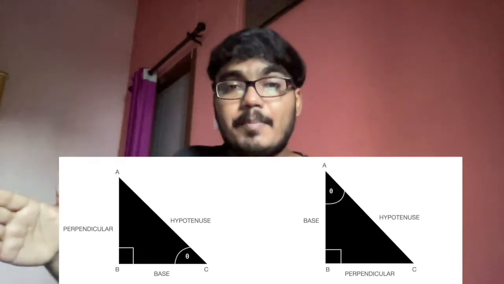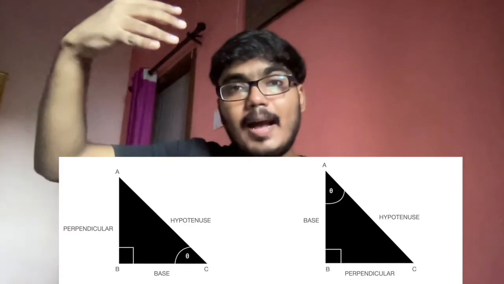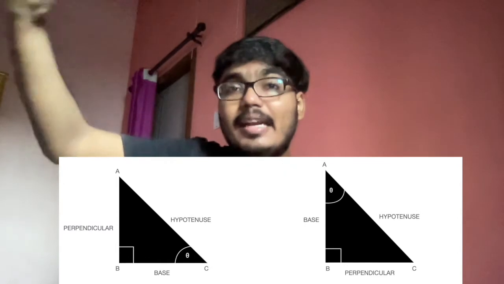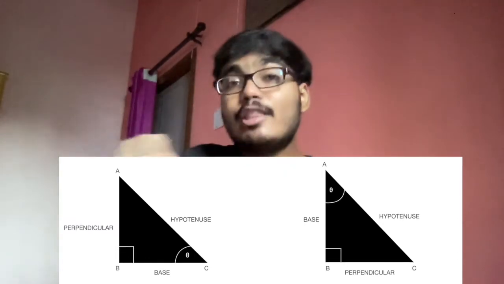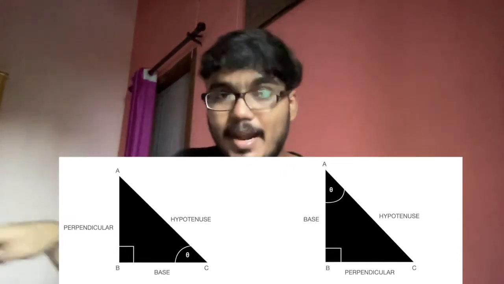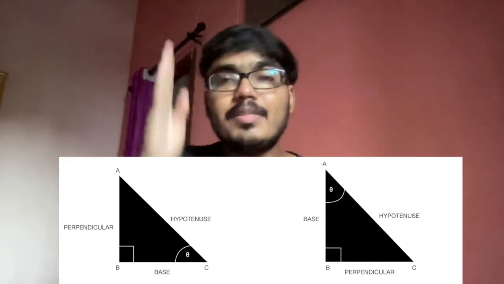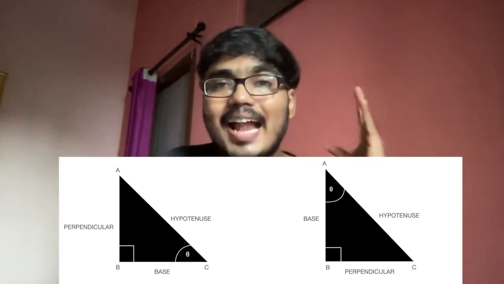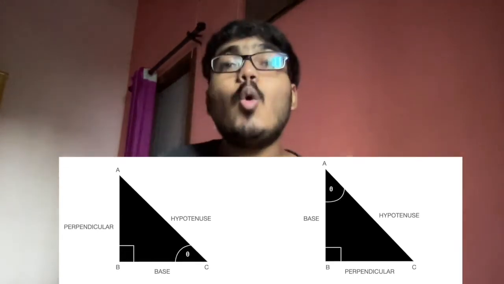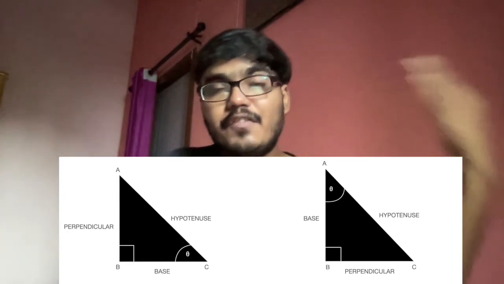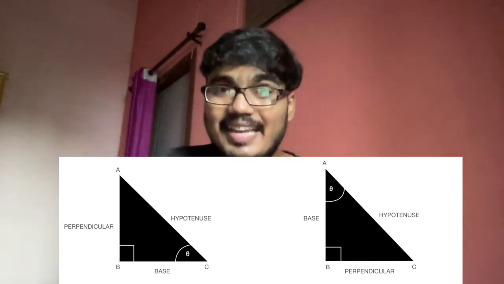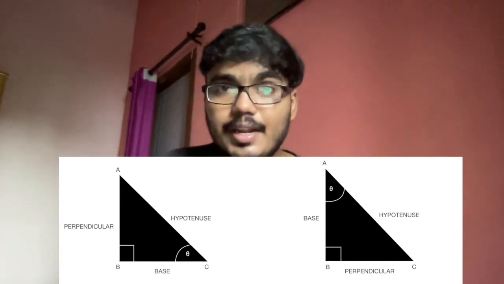In the second image, wherein angle A is theta, what is the side in front of A? It's BC. So over here, BC becomes perpendicular, wherein AC becomes base. Let me know if this is clear. You are given two diagrams that look exactly the same. The only difference is we have considered different angles. In one we have considered C and in one we have considered A. Let me know if this is clear. Is it clear? Alright, let's move ahead now.